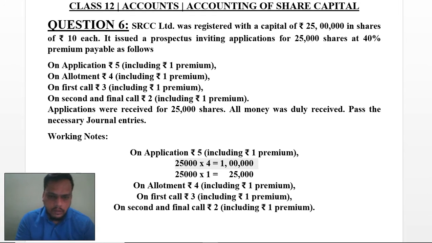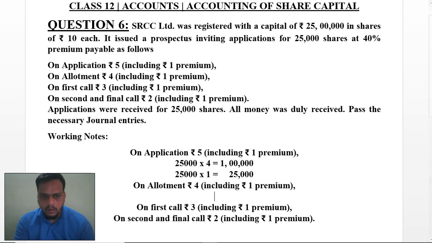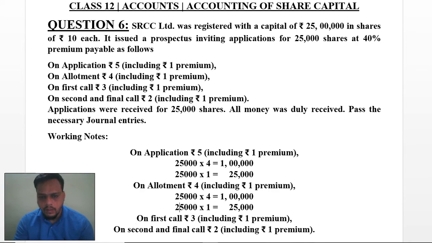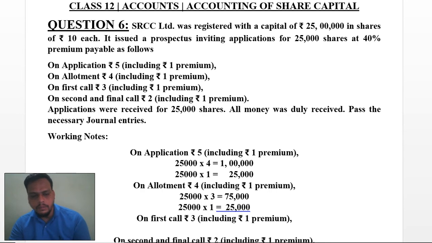Now I'll carry forward with the same thing on allotment. On allotment you will receive 1 rupee as premium, but here you will receive 3 rupees on allotment, so your calculation will be 75,000 rupees for the receiving purpose on allotment. Now we are going with another part, which is first call and premium.